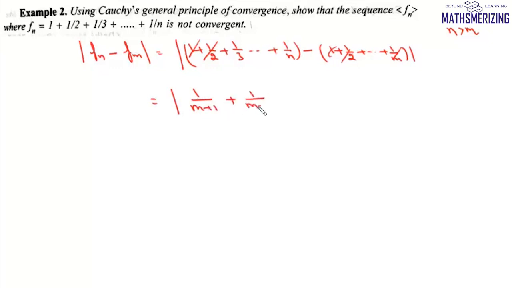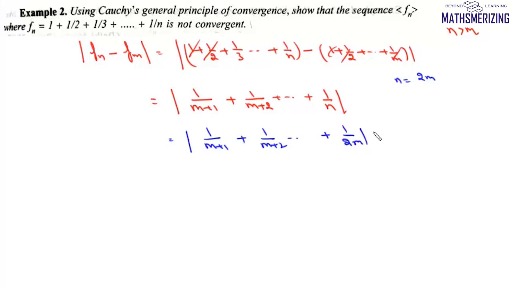plus 1 upon m plus 2 up to 1 by n. Now if we choose this n as 2m, we can write this as 1 upon m plus 1, 1 upon m plus 2, up to 1 upon 2m, which will be greater than 1 upon 2m, 1 upon 2m, m times.